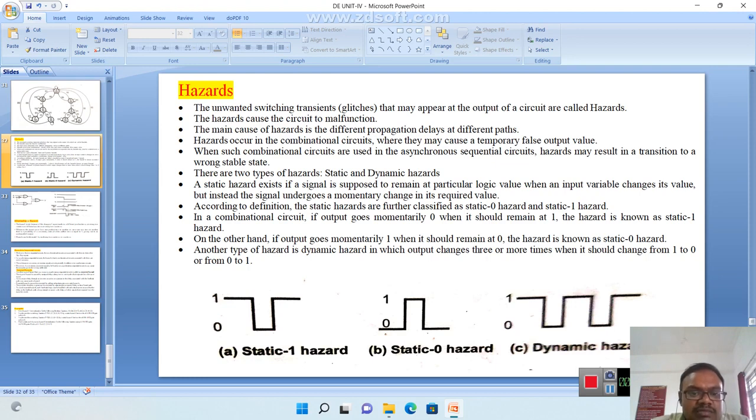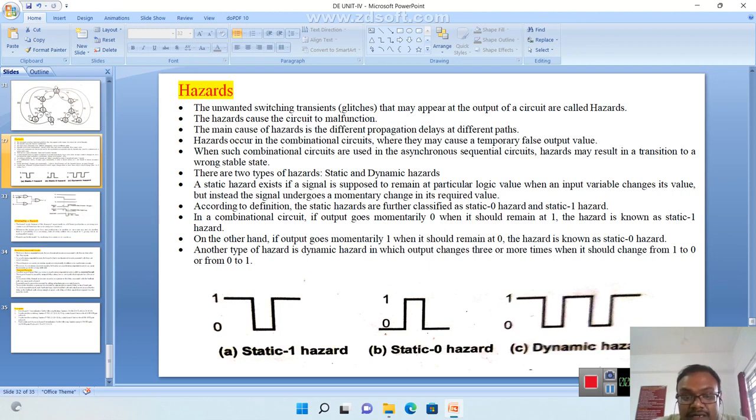The third point: the main cause of hazards is different propagation delays along different paths. There are two types of hazards, one is static and another one is dynamic. Static means the standard one, and dynamic means the moving one. A static hazard exists if a signal is supposed to remain at a particular logic value when an input variable changes its value, but instead the signal undergoes a momentary change. According to the definition, static hazards are further classified into static 0 hazard as well as static 1 hazard.